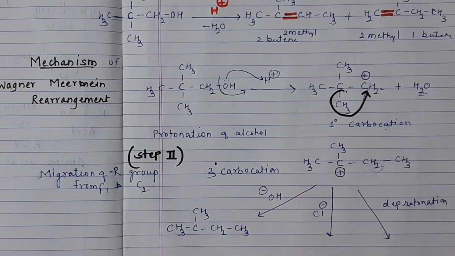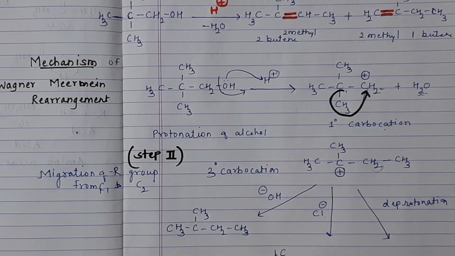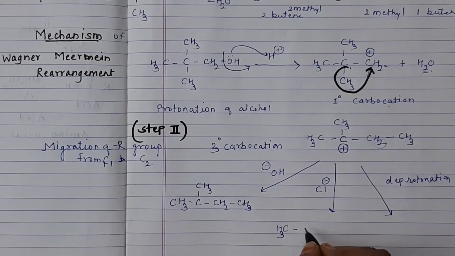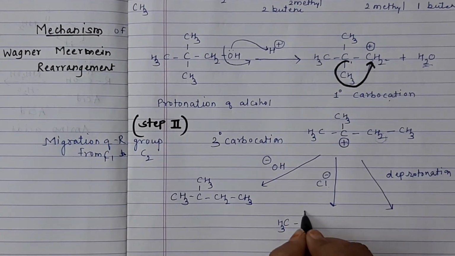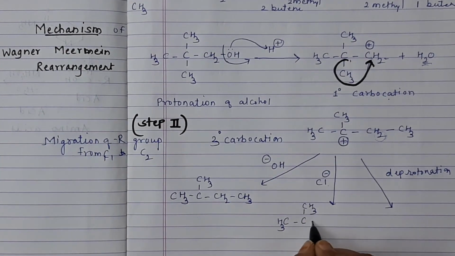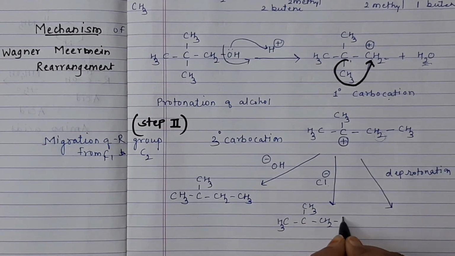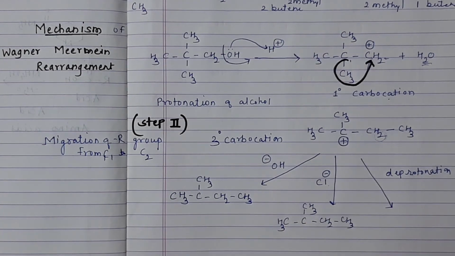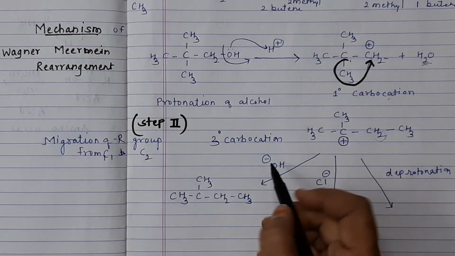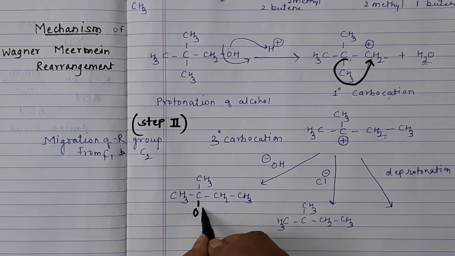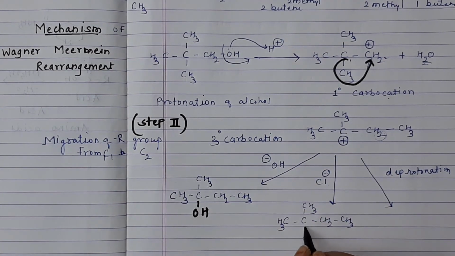Here also the same skeleton: CH3, C, CH3, CH2, CH3. If OH is the attacking nucleophile, then OH will be added here. If Cl is the attacking nucleophile, Cl will be added here.